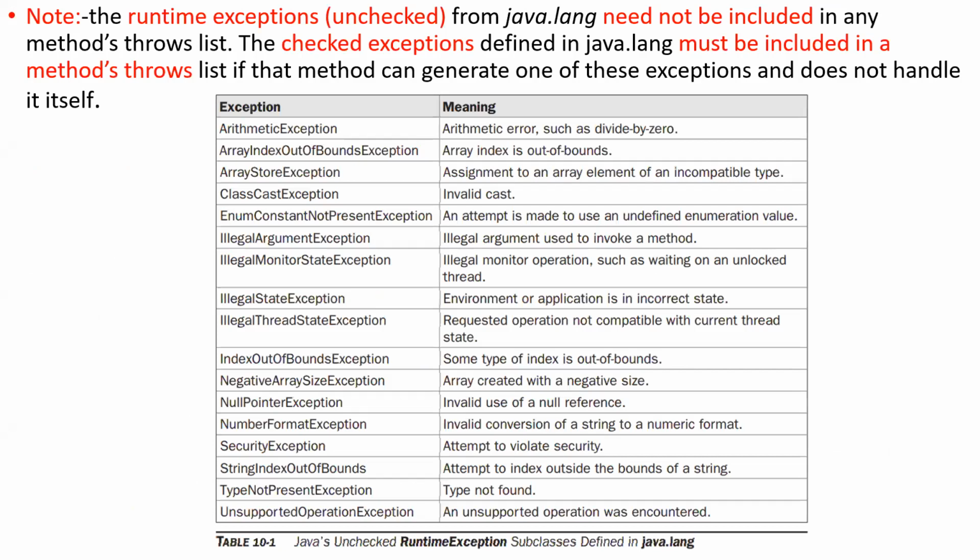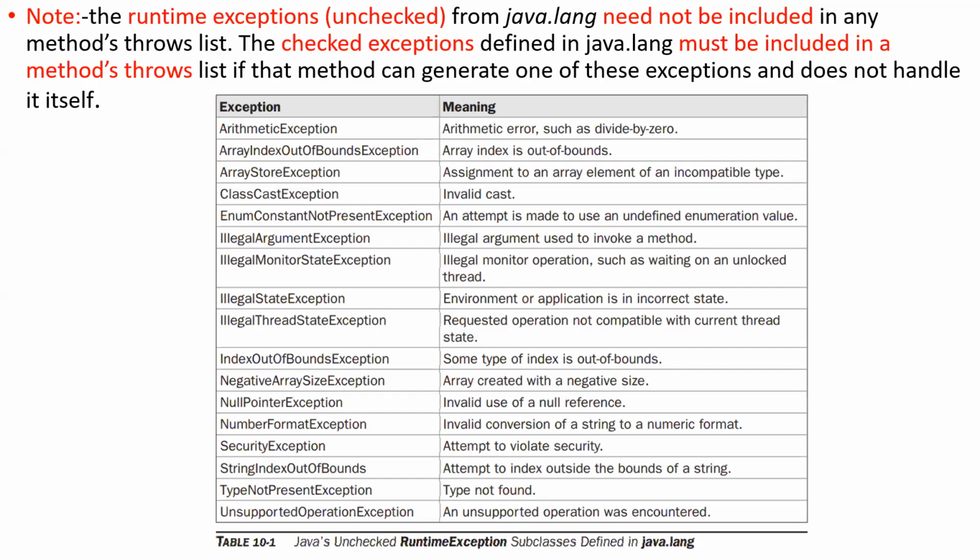Throws. The same method does not have a solution. A method is able to identify the exception, but that method is unable to have the solution for the exception. The same method cannot solve that. At that time, it has to take the help of another method. So in those situations, we have to use the throws mechanism.